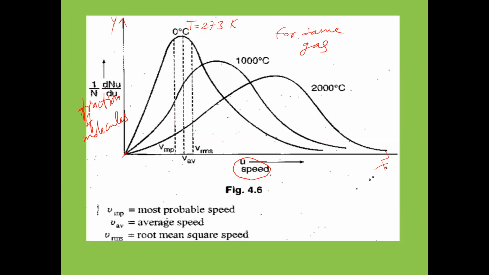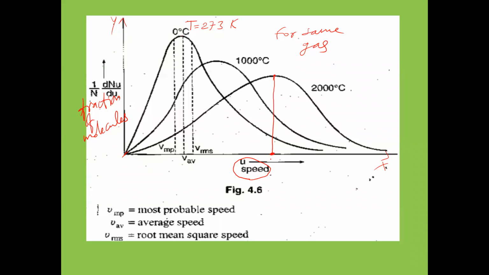Now, I told you about 3 types of velocities. At 0 degrees Celsius there will be 3 types of velocities. At 1000 degrees Celsius there will be 3 types of velocities. At 2000 degrees Celsius also, 3 types of velocities. So how to take the 3 types of velocities? The height of the peak of the curve here is one type of velocity.